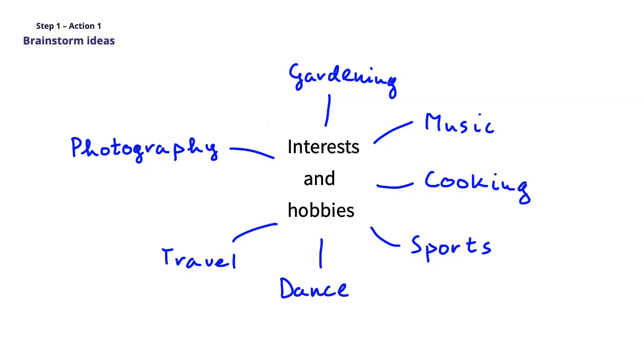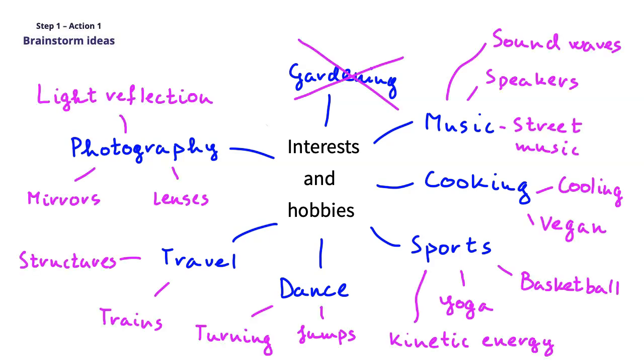So after this step, you might have the following mind map in front of you. As you can see, I crossed out gardening because there I did not have any further ideas, while in other areas I added specific physics topics such as light reflection, kinetic energy or sound waves, or I wrote down a more specific interest or hobby like trains or basketball.